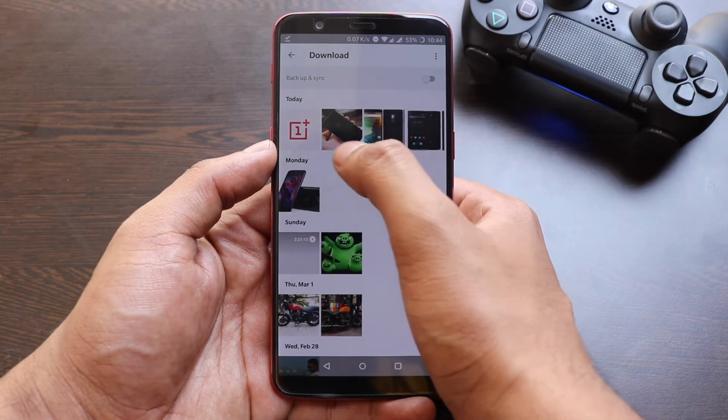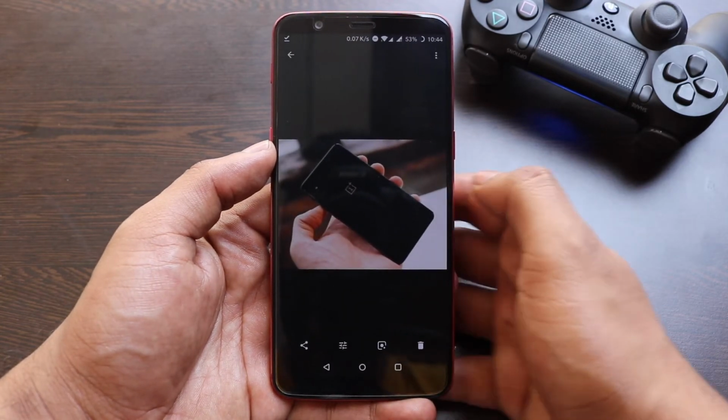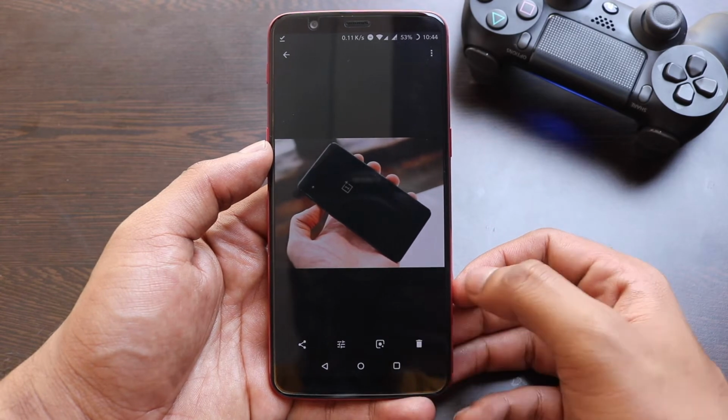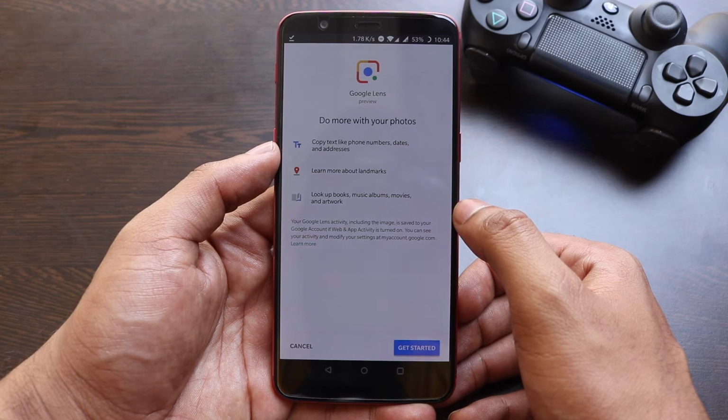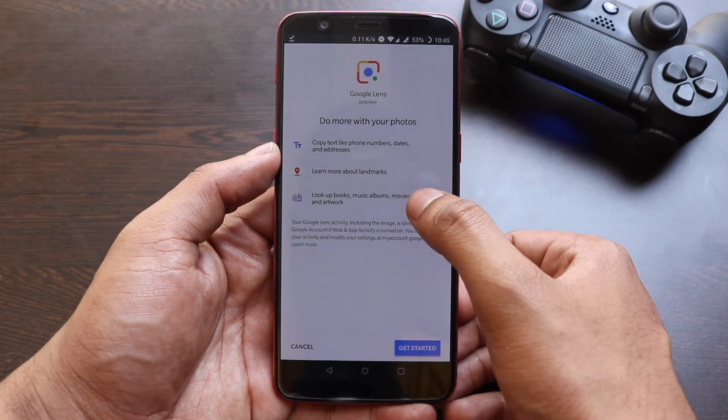First you have to update the Google Photos. Once you have updated, go to Photos and take an image. As you can see, a new Lens option has appeared under the bottom corner of the photo. Once you click it, it will show what things you can do with Google Lens.